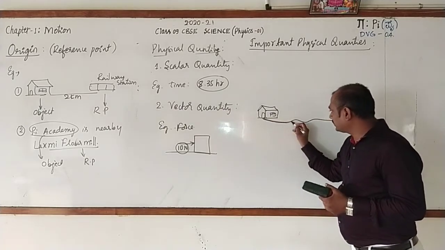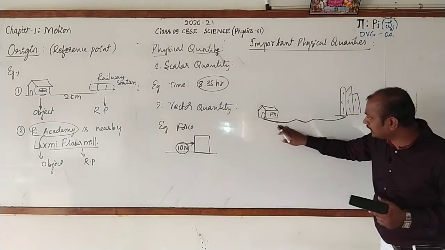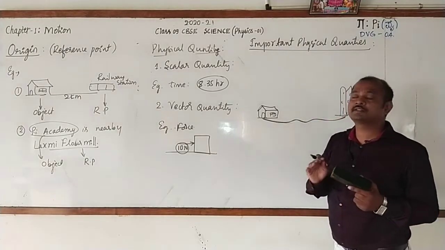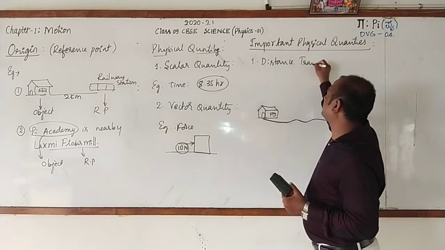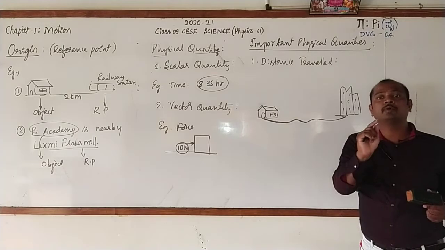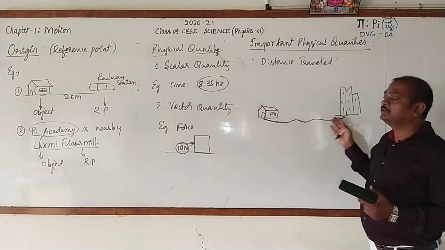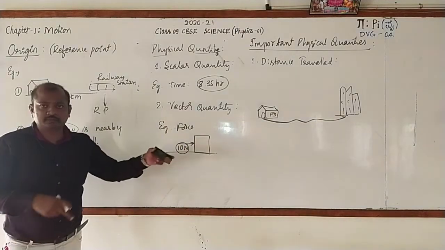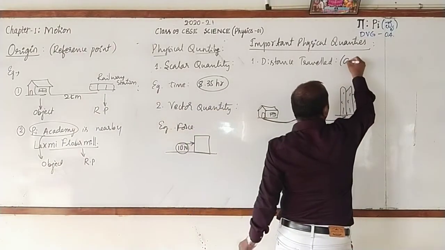This is the actual path on which the boy will travel, and when you go for finding the length of this path, this is called distance or distance traveled. This is the first physical quantity, distance traveled: the length of actual path traveled by a body. The length of actual path traveled by a body is called distance traveled. Wherever you go, if you go for finding the length of that particular path, it is considered as distance traveled and is denoted by the symbol small d.